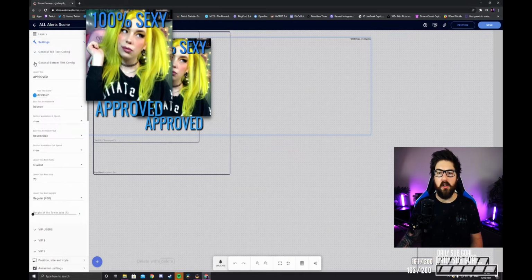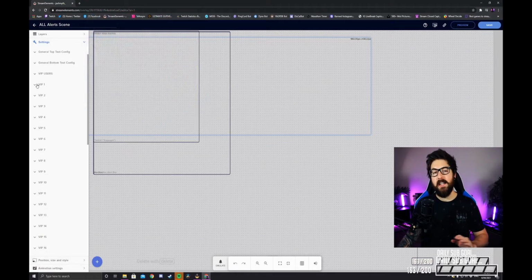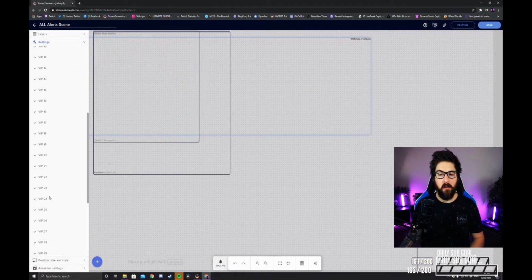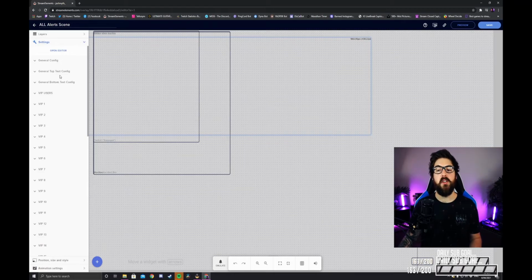And then here you can do the bottom text. So I've got approved in here as well, but you can have whatever you want. It's really easy to chuck it in there. Now we're not going to get into VIP stuff at all. I'm not going to bother talking about that. I just wanted to show you guys the basic setup for having that alert working on your stream, because it is a little bit better and a little bit more effective than the other one.